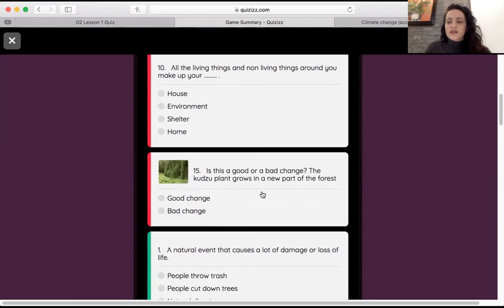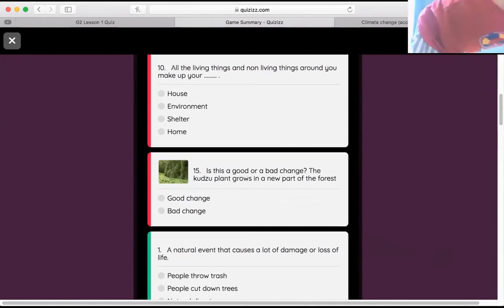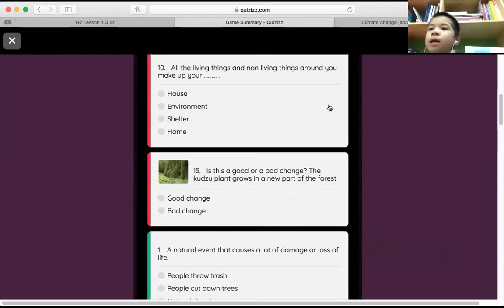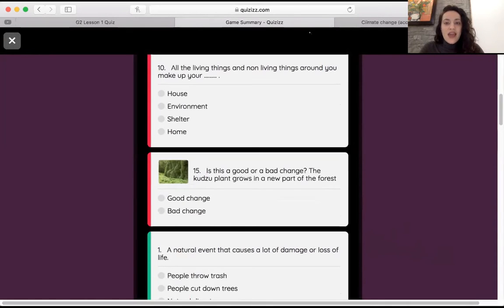And the kudzu growing, remember, all of the plants underneath of it die because they don't have sunlight, and plants need sunlight to make their own food. So that's going to be a good change or a bad change. 1, 2, 3. Bad change. All right, so it's a bad change.